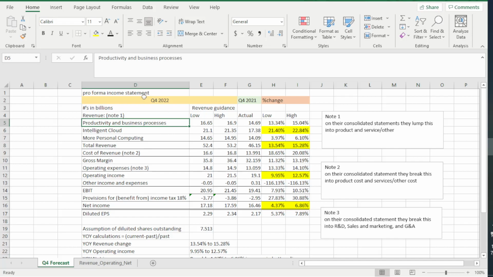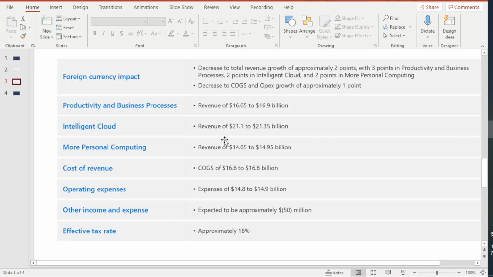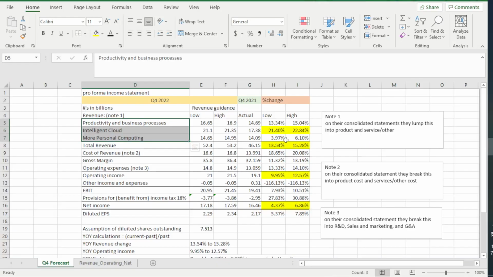So now we're going to make this pro forma income statement. We have low estimates, we have high estimates. So we're going to make calculations for both of those. So starting with the top line, we have revenue. Now they gave us low and high estimates for all 3 of these revenue segments. As you guys can see, intelligent cloud, productivity and business processes, more personal computing, they gave us low estimates, high estimates. So right here in this income statement, I just plugged it all in.